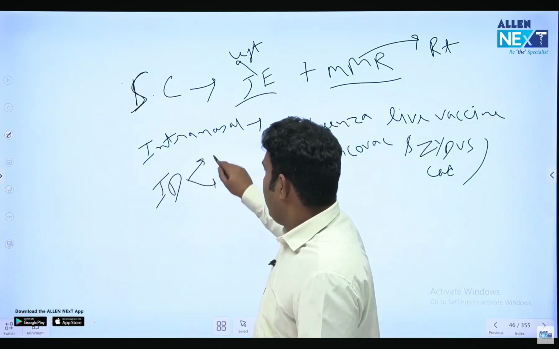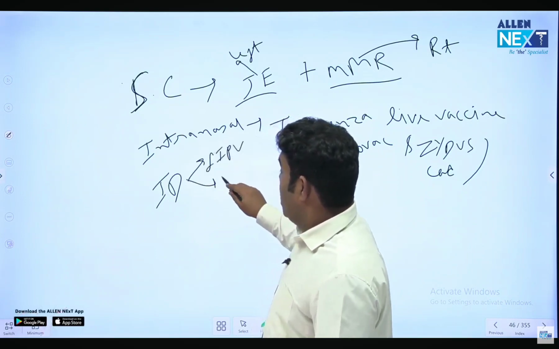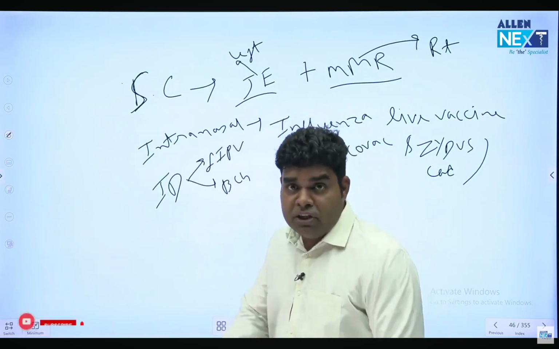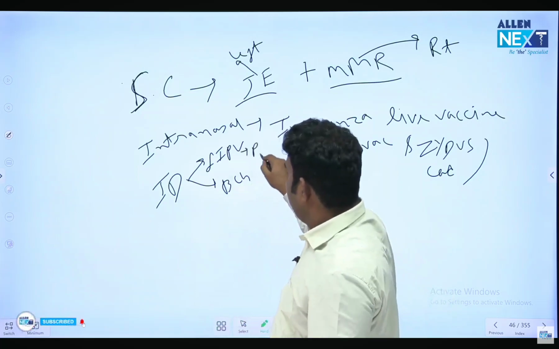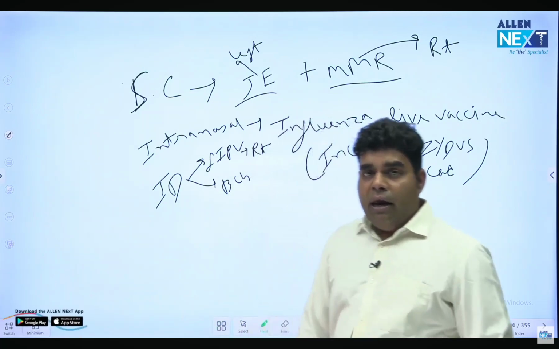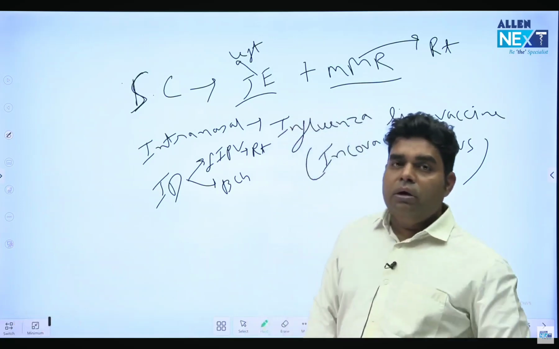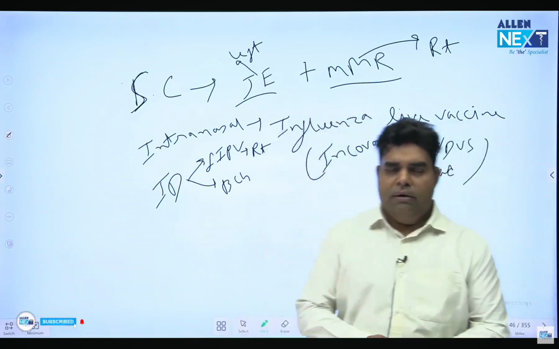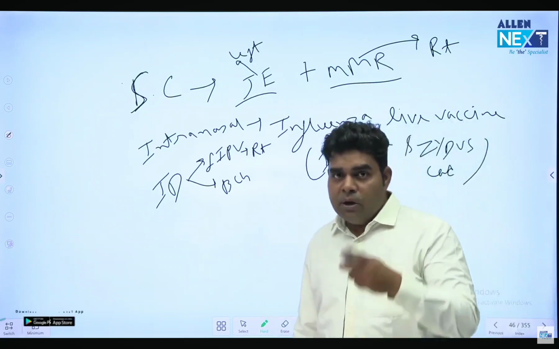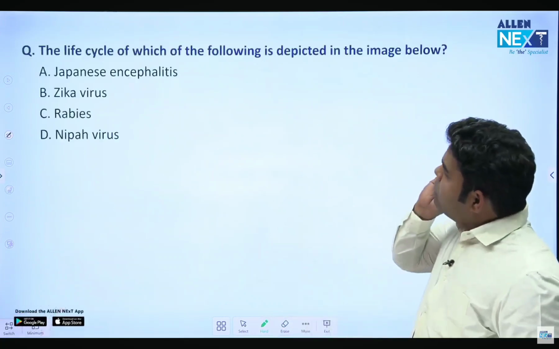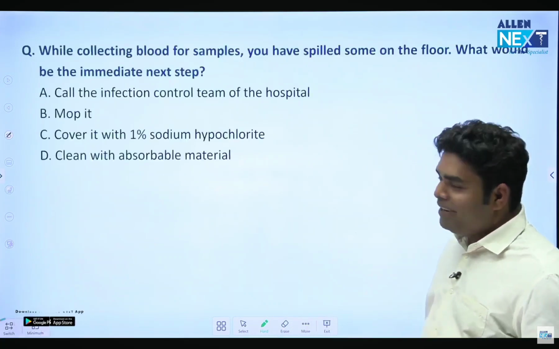Intradermal is fIPV and BCG. Of course, BCG is in the left, so fIPV is in the right deltoid. Okay? And oral, of course, you all know, is rotavirus and polio. The rest are all given intramuscular. So it's simple to remember the route. Don't forget it. The life cycle of which of the following is depicted in the image below,